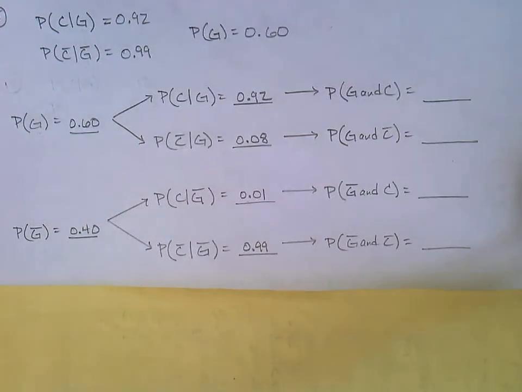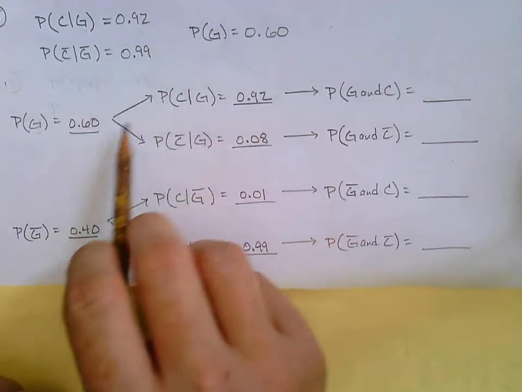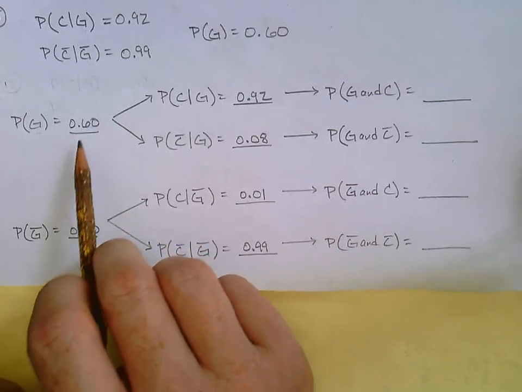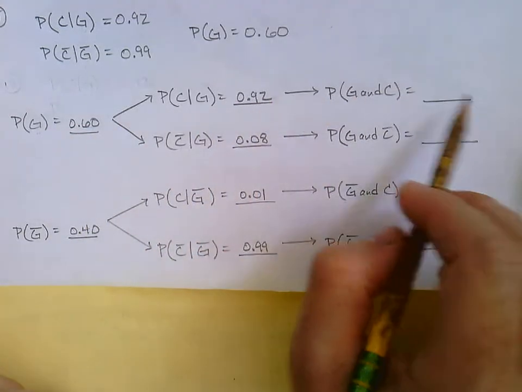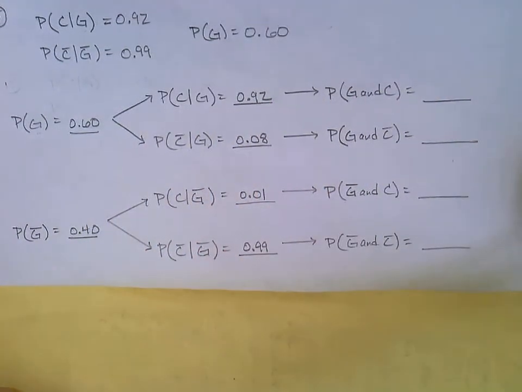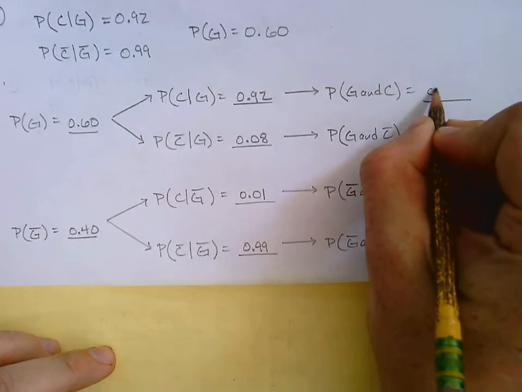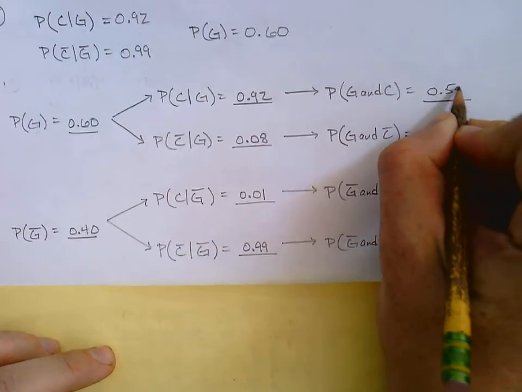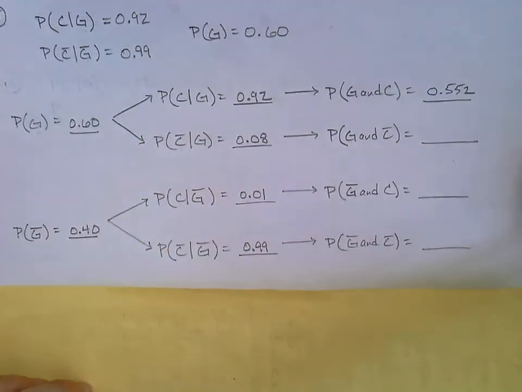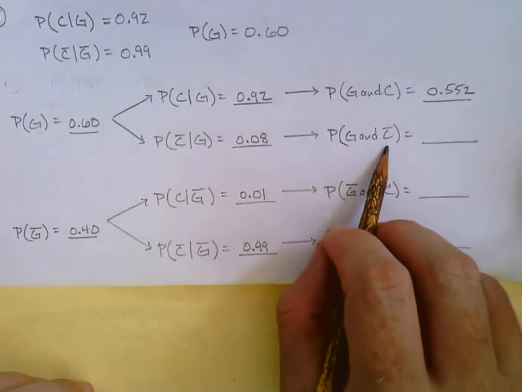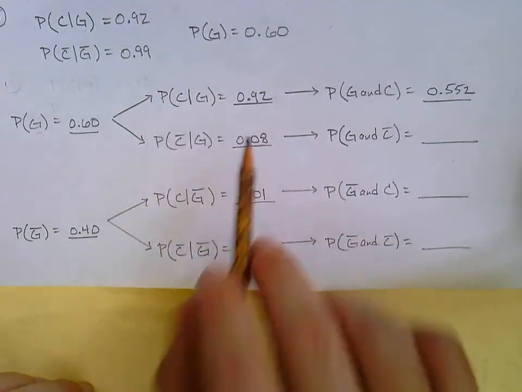And to fill each of these out, we just look back at the two numbers and we multiply them. 0.6 times 0.92 will give us this one. Grab my calculator. 0.6 times 0.92. And okay, 0.552. And then G and C complement, so 0.6 times 0.08.